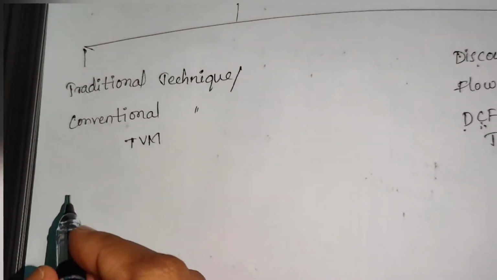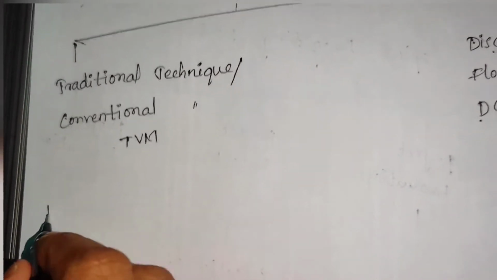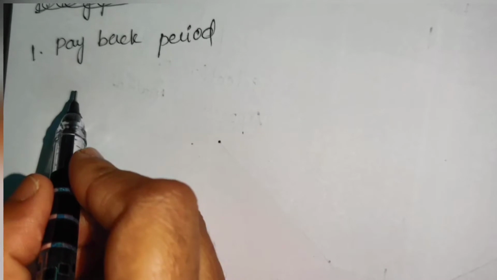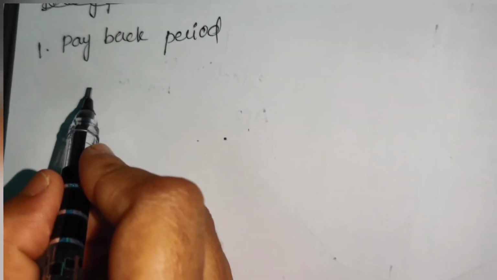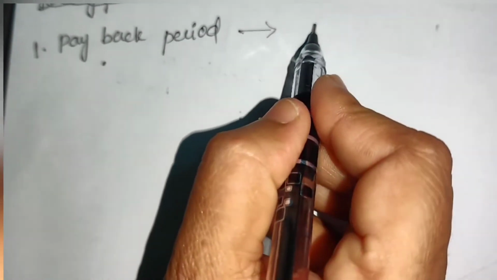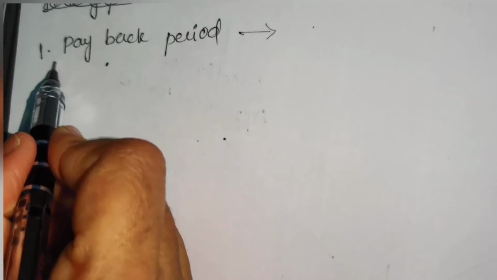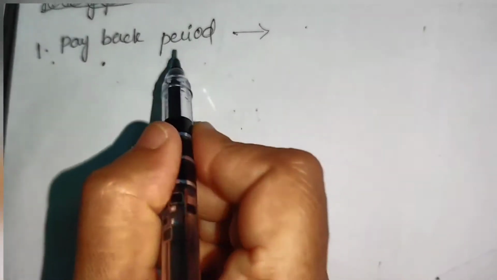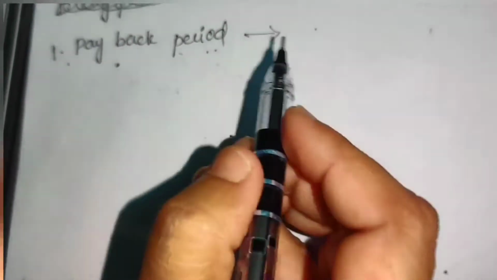And basically in traditional techniques, the first one is the payback period method. Payback indicates that whatever investment we make today is to be paid back. That period is considered as the payback period.